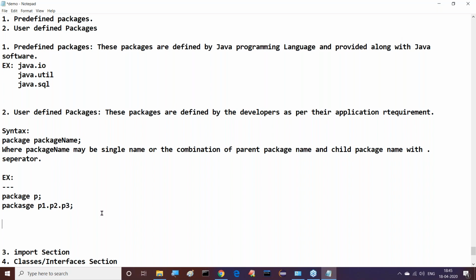Good. But if you want to use a package declaration statement in Java applications, we have to follow a condition. Two conditions we have to follow. What are the two conditions? The first one is about the package declaration statement.